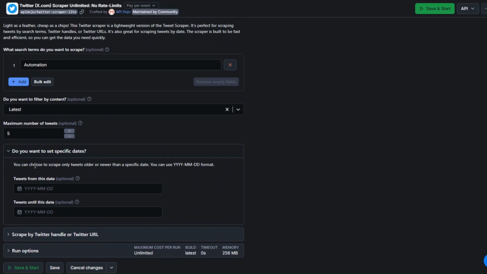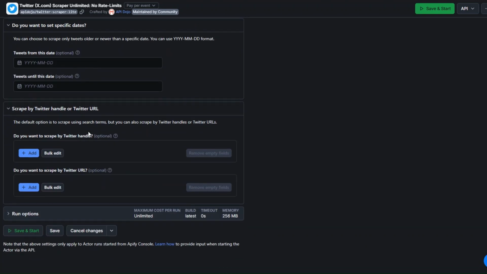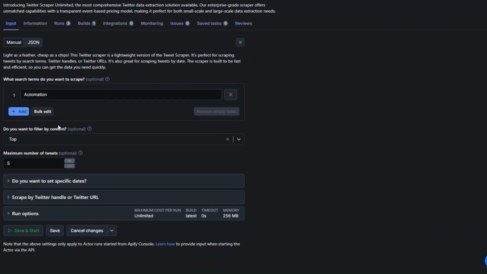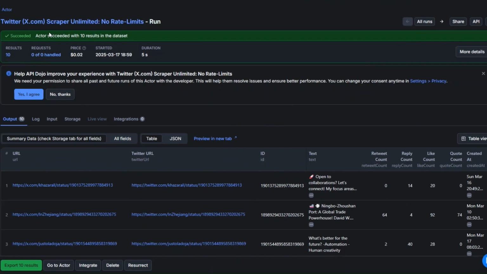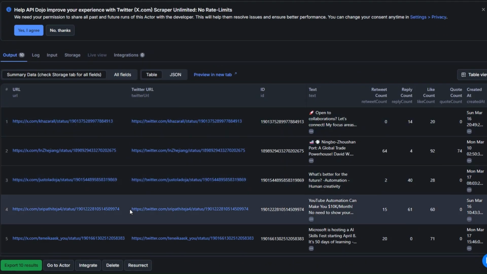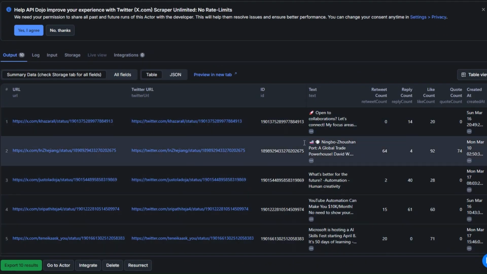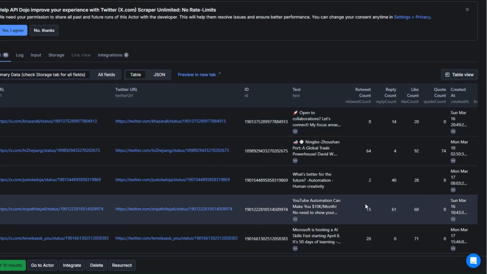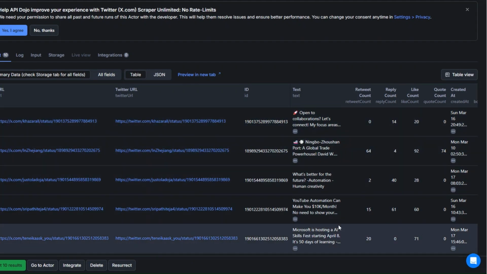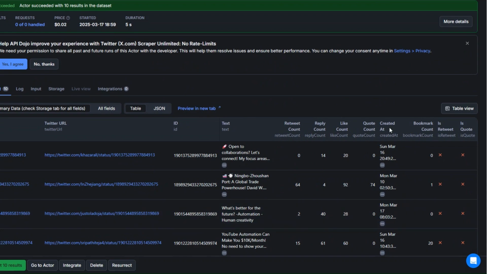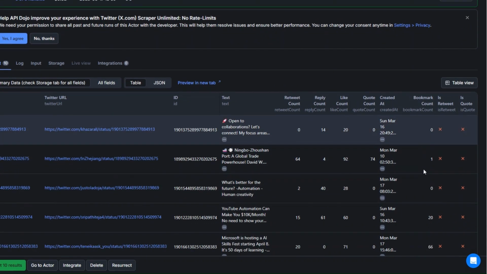Here you can choose to scrape tweets either older or newer than the specific date you add right here. You can also scrape tweets by their Twitter handle or their Twitter URL. You can choose to scrape 5 top tweets on automations. To do that, I'll click on save and start. You can see that our tool ran successfully, getting the URL of the tweet. You're also getting the ID of the tweet itself, the retweet count, reply count, like count, quote count, the day the tweet was posted, and the bookmark count over here.